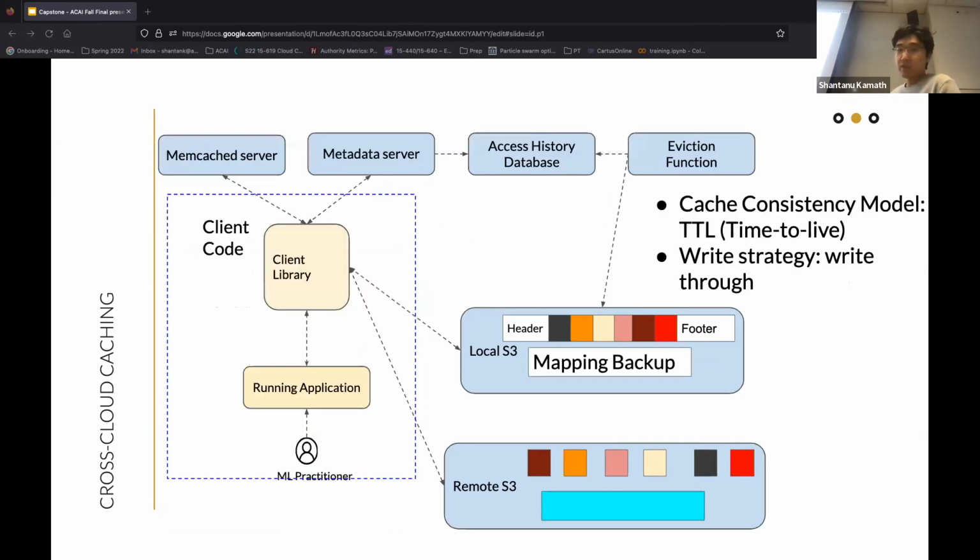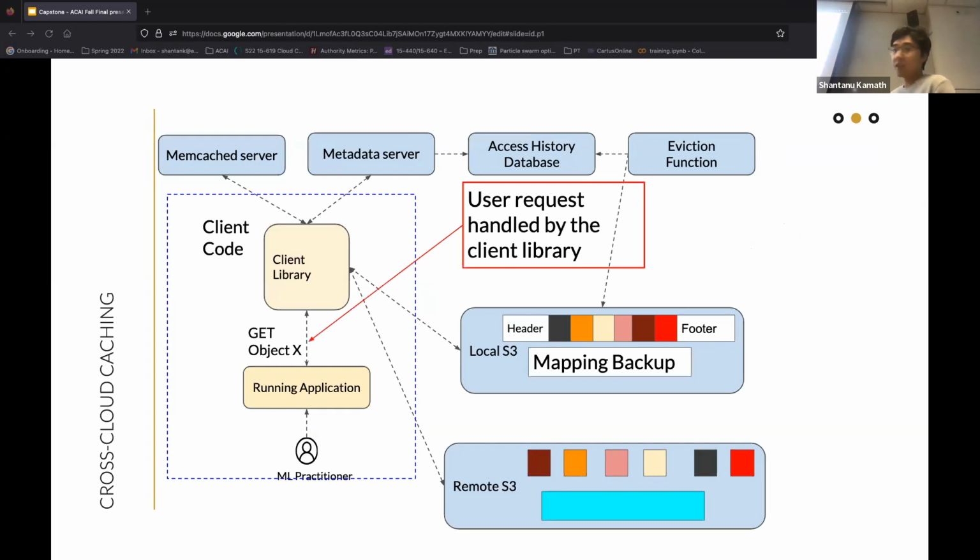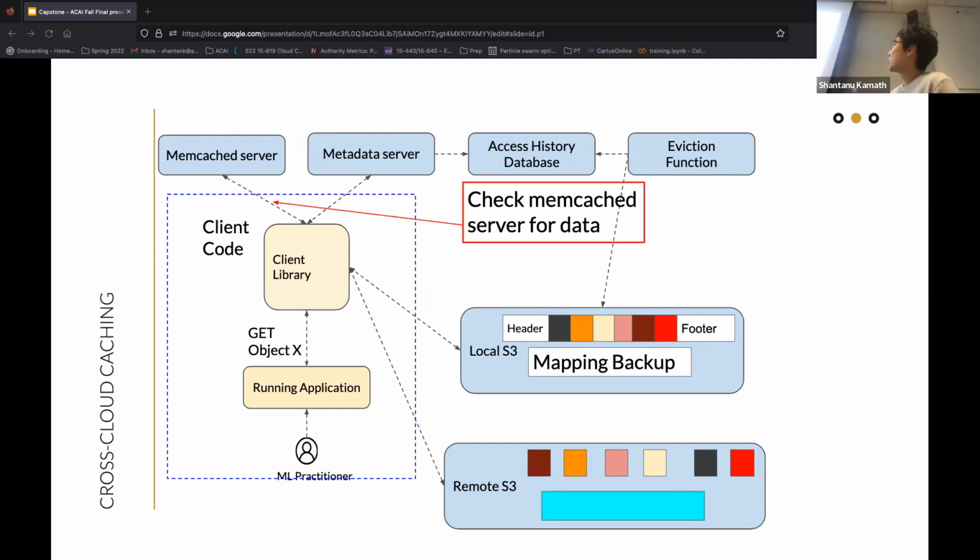So some more implementation details: for the cache consistency model, we use time to live. And for the write strategy, we use write through. And here's the general workflow. When a user request comes in, it will be handled by the client library. It will first check with the memcache server for whether the data exists. If not, then it will check the locally cached mapping to see whether the data is packed in one of the data blobs in local S3, and if so, how to retrieve it.